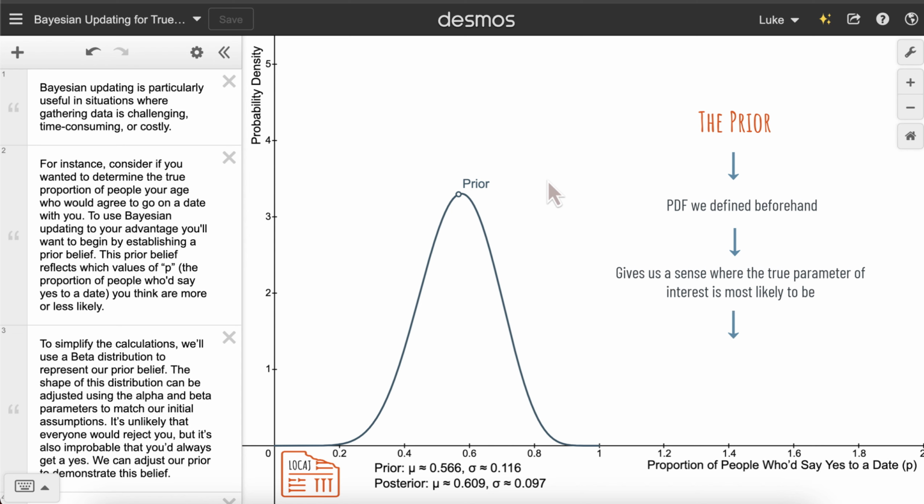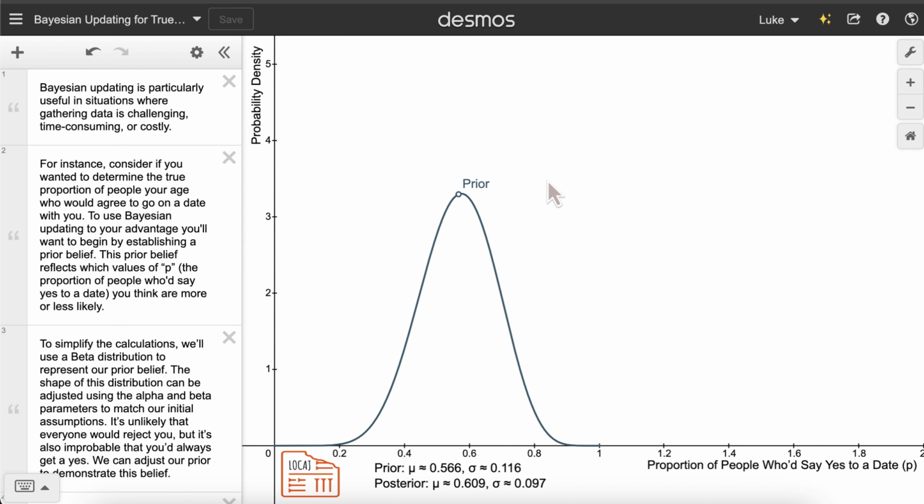In this case, we're talking about a true proportion, and so our range for our prior is from 0 to 1. Since for all functional purposes, we could think of this true proportion as a continuous random variable, we deal with probability density. In this sense, regions of our prior with higher probability density represent zones where we believe this true proportion of people who will say yes to us on a date is more likely to lie. In this case, this prior that we've defined says we believe it is likely that the true proportion of people that will say yes to us is between approximately 0.4 and 0.7.